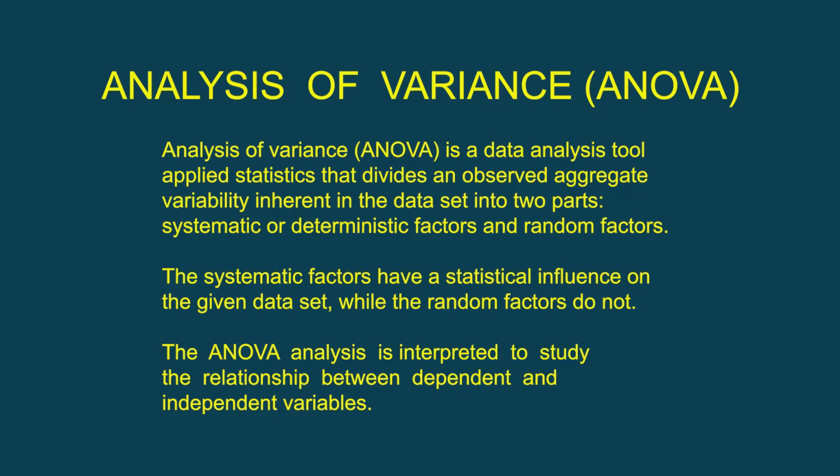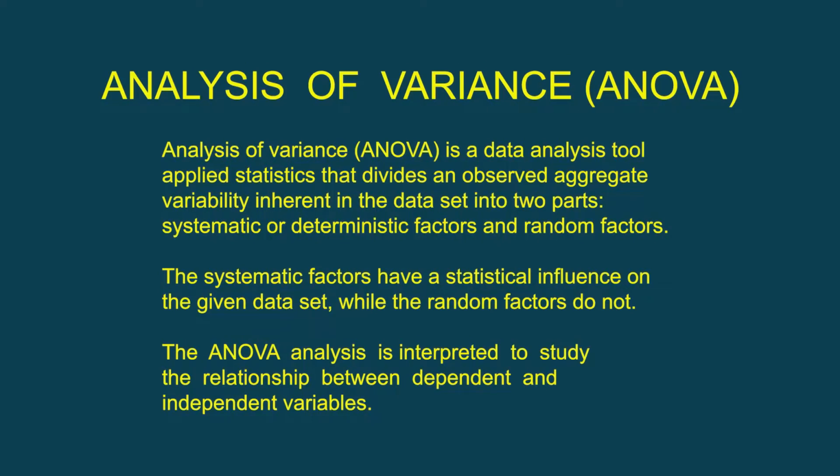So when we want to explain the variation of the dependent variable due to the independent variables only, we have a systematic component, and then we go for the random component. When we discuss the random component, this calls for reference to the error term. And that is what ANOVA is all about. ANOVA basically deals with the systematic component and the random component, and also we want to analyze what the sources of variation in this dependent variable are.